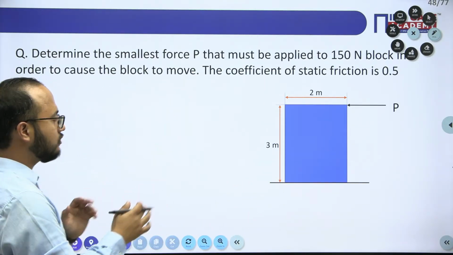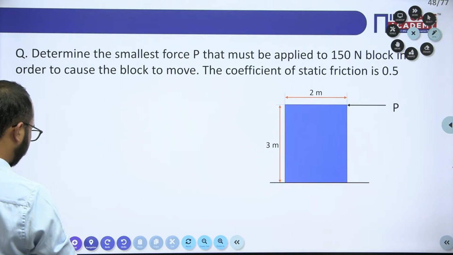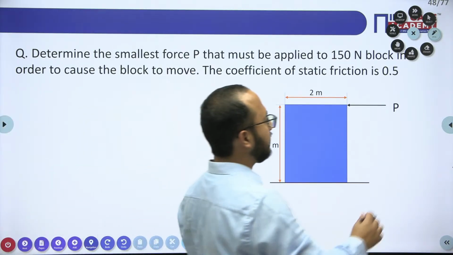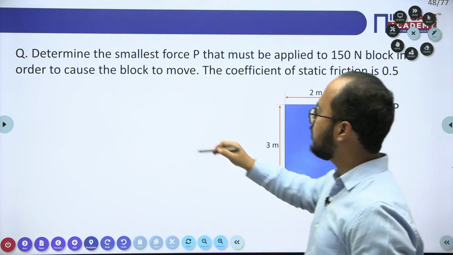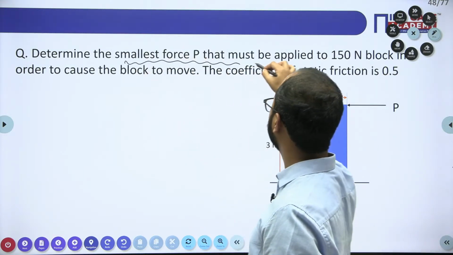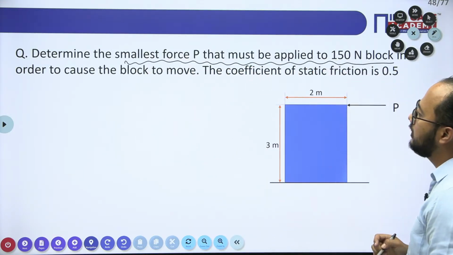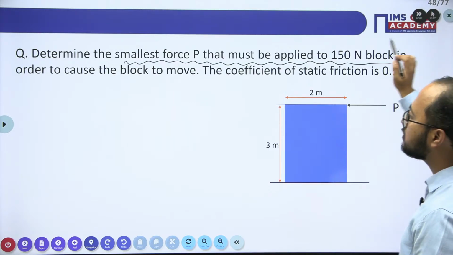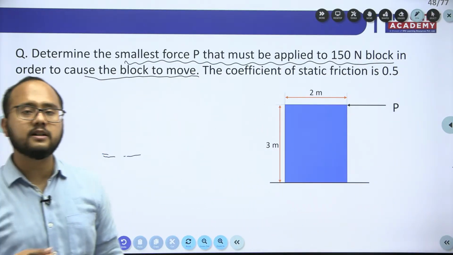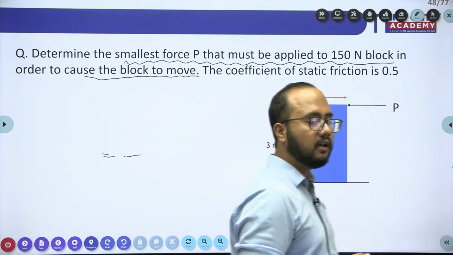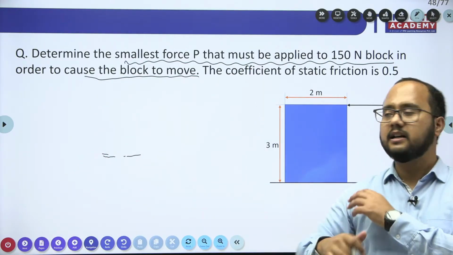So just try this question, everyone, and tell me the answer. They are asking for the smallest P that must be applied to the 150 Newton block in order to cause the block to move. They didn't mention sliding, they didn't mention tipping. One by one I will consider the cases.